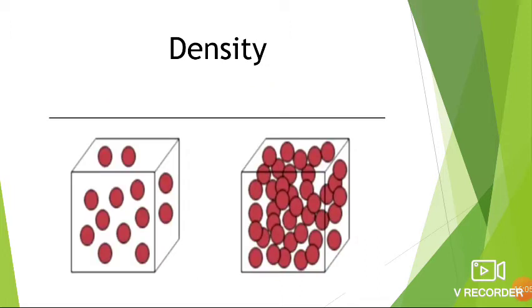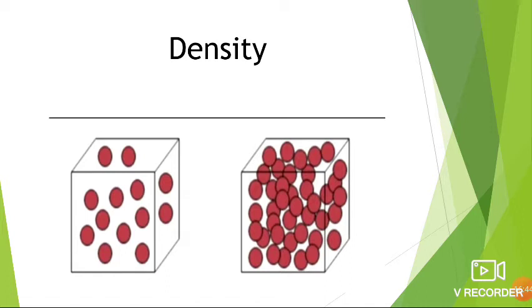Matter has mass. Matter means what? Substances are made up of matter. So matter means small particles. Matter has mass. Mass means what? Weight. More matter means more mass. If the substance contains more particles, more matter, then its mass is also more. So substances with more matter are heavier. The measure of the matter is called density.